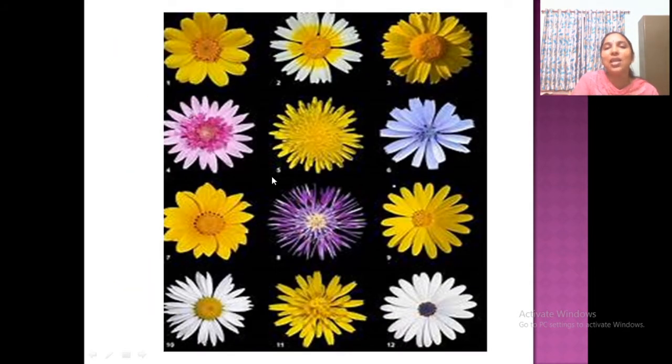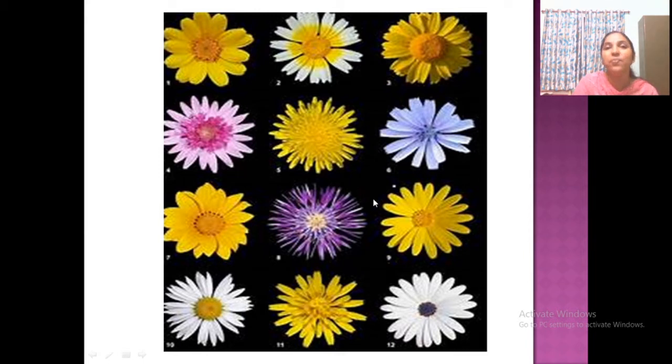So these are the orientations of the capitulum or head in this family. See how beautifully these are arranged. Looking at this image, now you are familiar with the members of the family. Don't confuse, this is not a flower, this is an inflorescence. Each of these is an inflorescence.